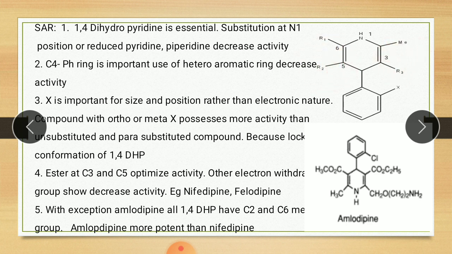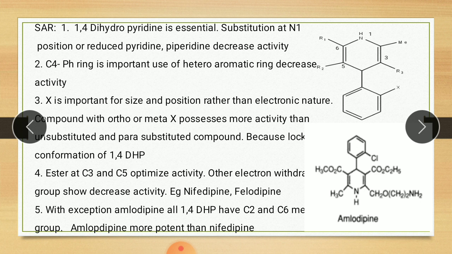If we remove this ester, then the activity decreases. So in case of nifedipine and felodipine, the ester group is there on the third and fifth position. Next point, with the exception of amlodipine, all 1,4-DHP, DHP means dihydropyridine, have carbon 2 and carbon 6 methyl group.